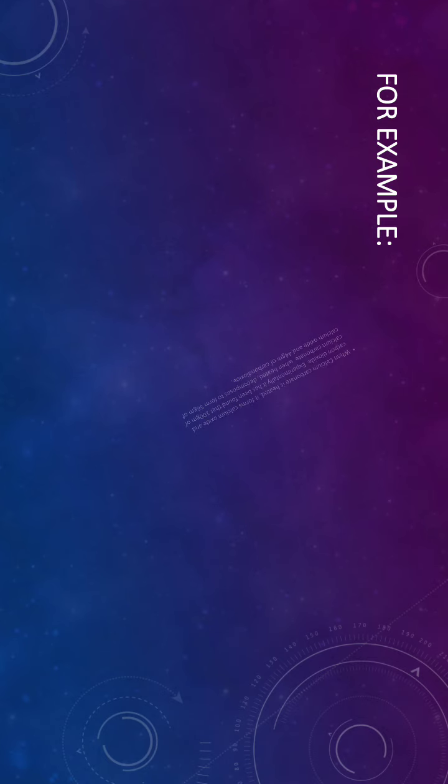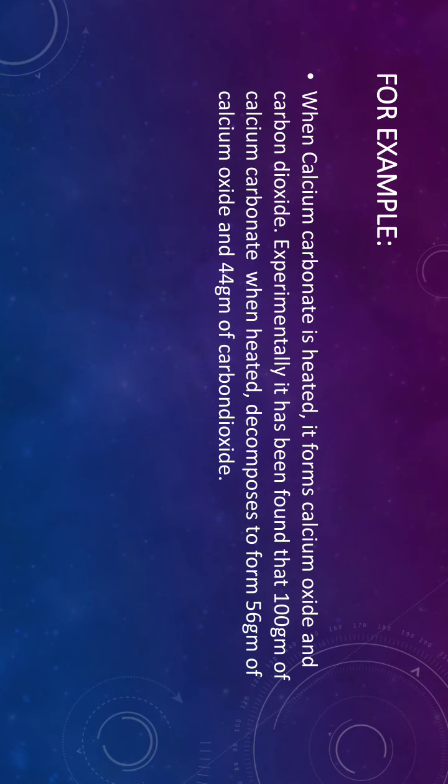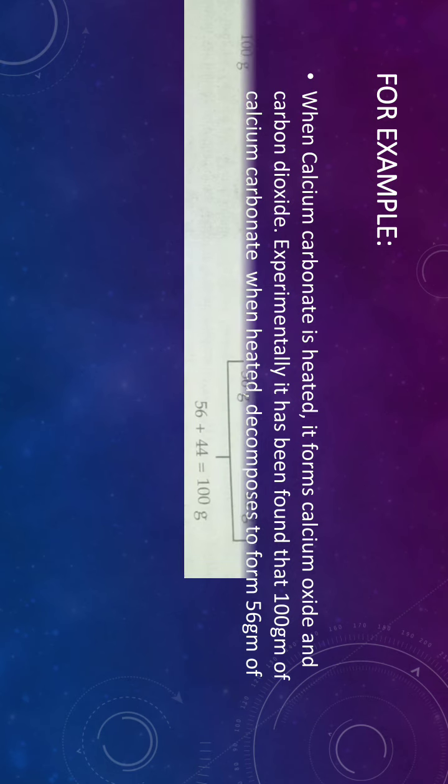For example, when calcium carbonate is heated, it forms calcium oxide and carbon dioxide. Experimentally, it has been found that if 100 gram of calcium carbonate is heated, it decomposes to form 56 gram of calcium oxide and 44 gram of carbon dioxide. This has been found experimentally. So if we compare the total mass of reactant with the total mass of product, what do we see?